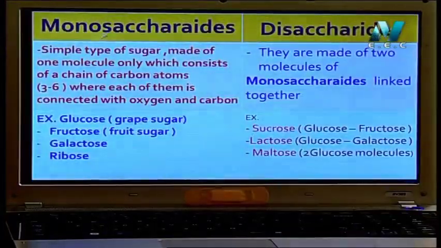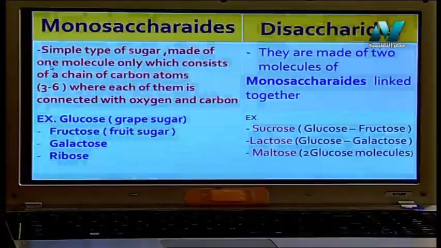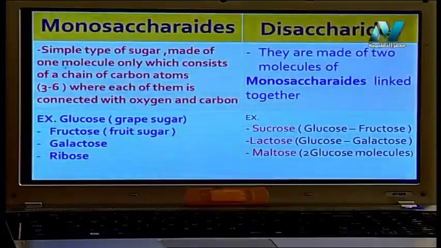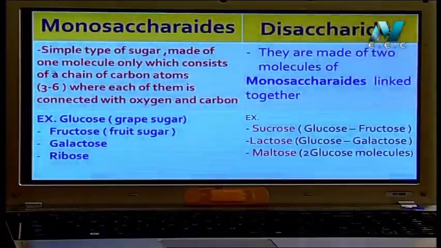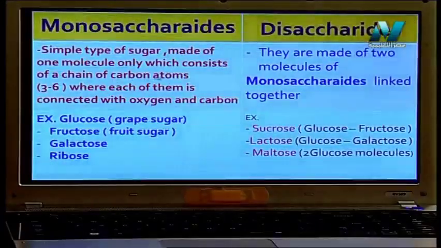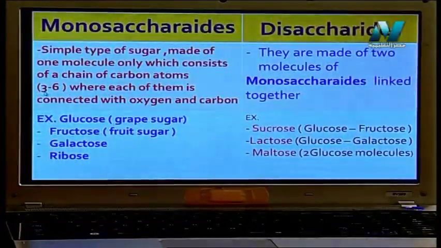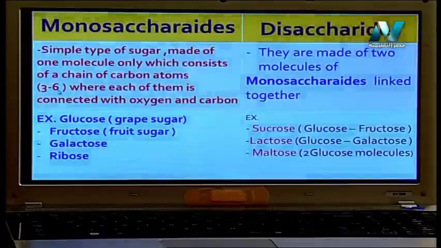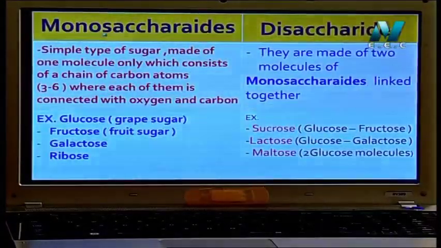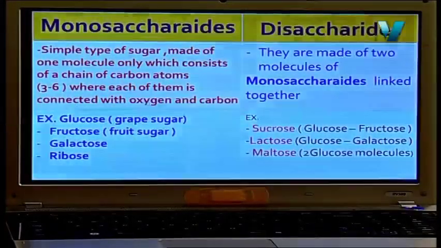Mono means, as I said before, a simple type of sugar that is made of 1 molecule. Only 1 molecule. It consists of a chain of carbon, containing carbon atoms from 3 to 6. I discussed with you glucose containing 6 carbon. Here, from 3 to 6 carbon atoms in the molecule, we call it monosaccharides. Of course, a carbon connected with oxygen and a carbon.